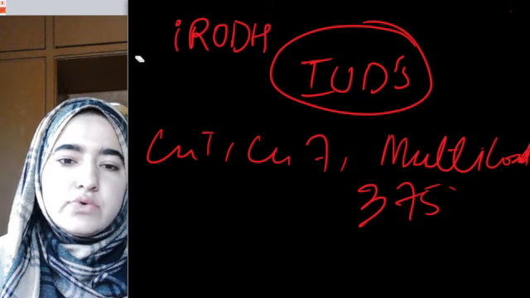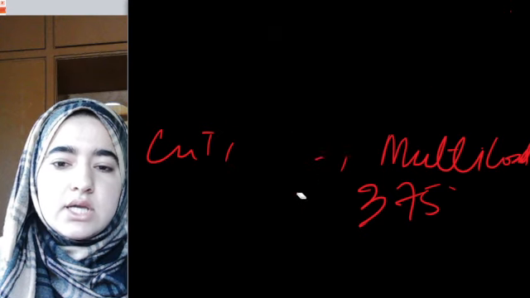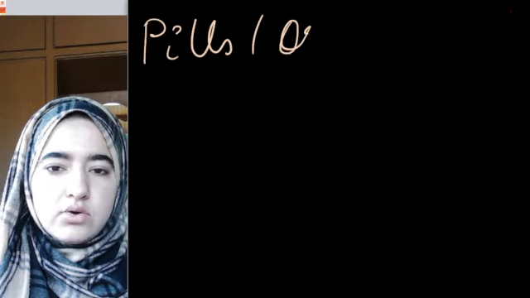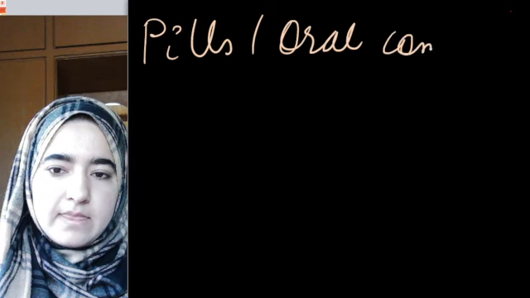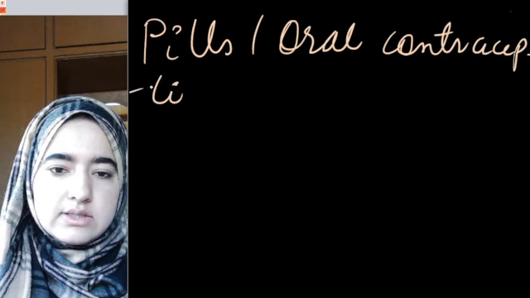After IUDs, we have pills as well, or we can say oral contraceptives.